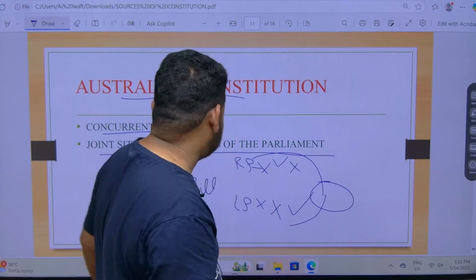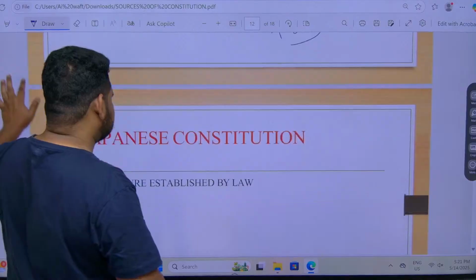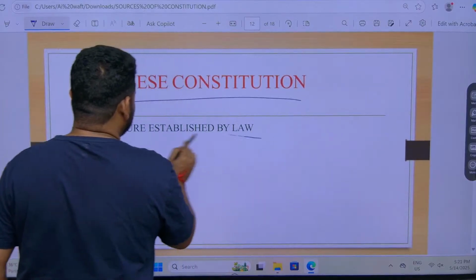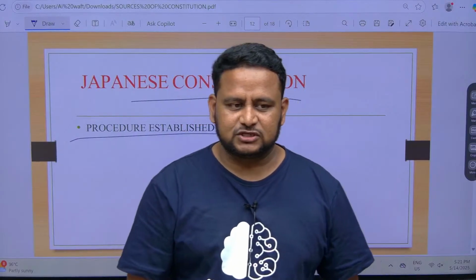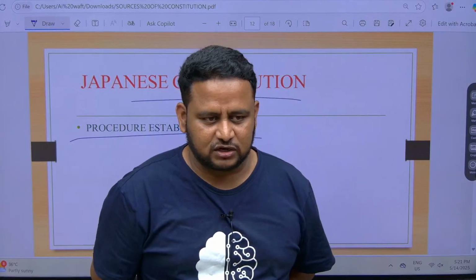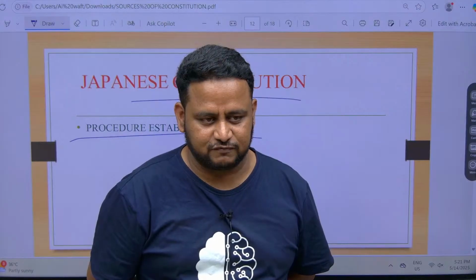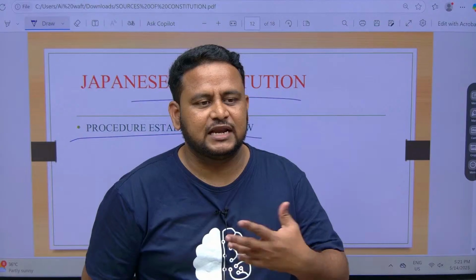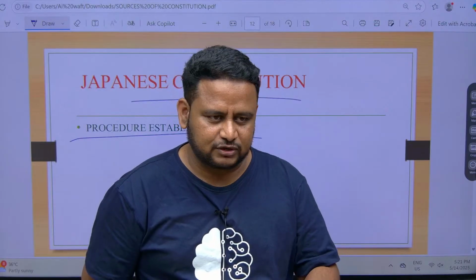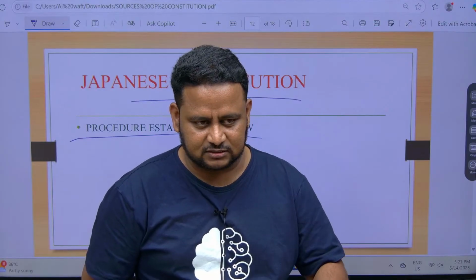Clear? Next, Japanese Constitution. Japanese Constitution is talking about procedure established by law. That is, whatever you do, you should do as per the procedure of the law. That is, some person cannot come and arrest you without telling you the reason. Certain times they have to tell the reason, certain times they need not. I am telling this as an example.